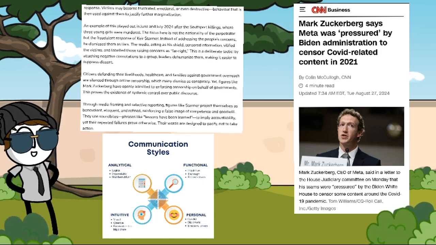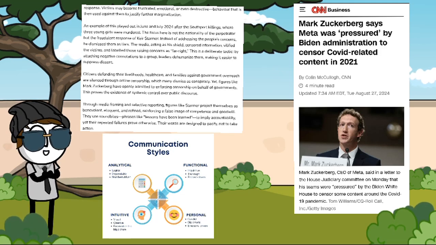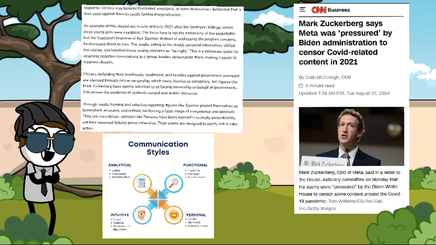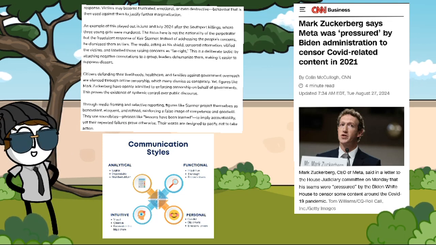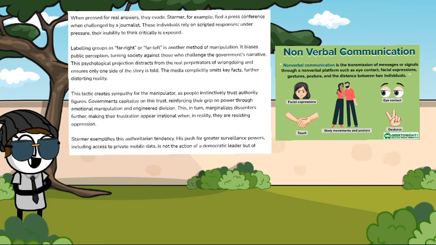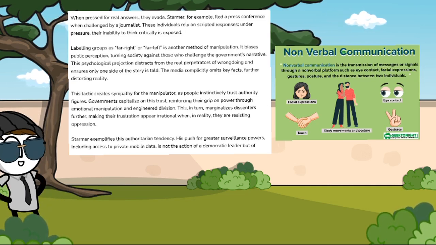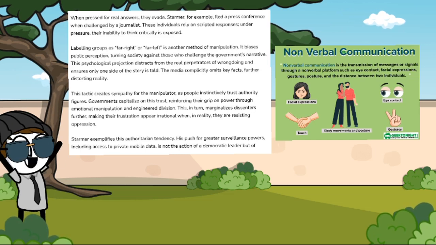They use soundbite phrases like "lessons have been learned" to imply accountability, yet their repeated failures prove otherwise. Their words are designed to pacify, not to take action. When pressed for real answers, they evade. Starmer, for example, fled a press conference recently when challenged by a journalist. These individuals rely on scripted responses. Under pressure, their inability to think critically is exposed.